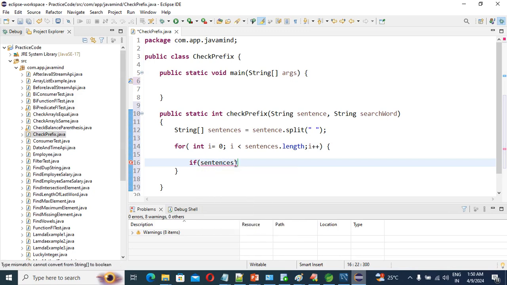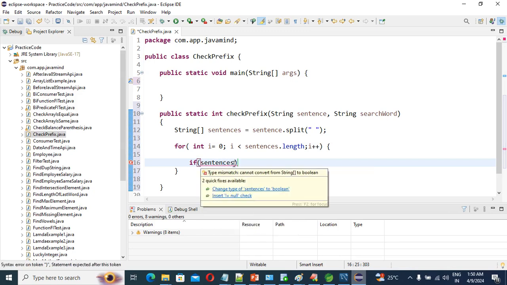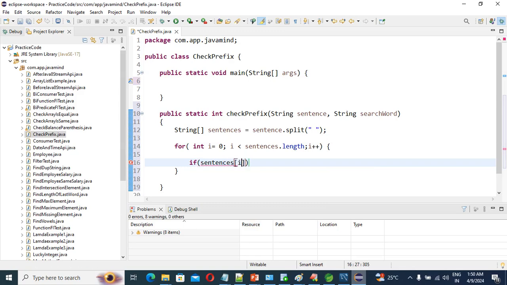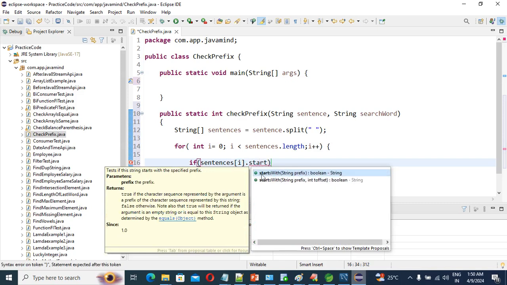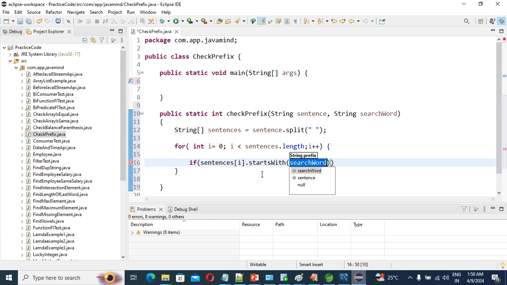If sentences of i dot startsWith the search word, then we are going to increment by one.